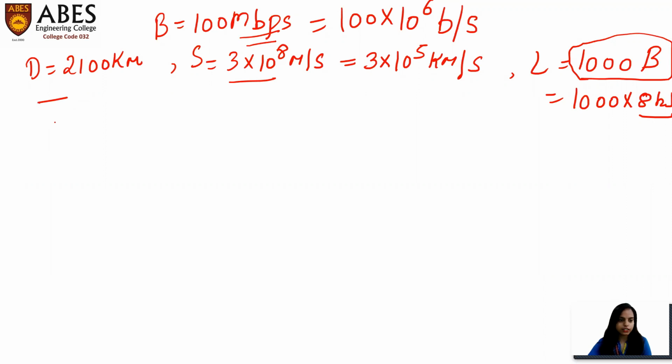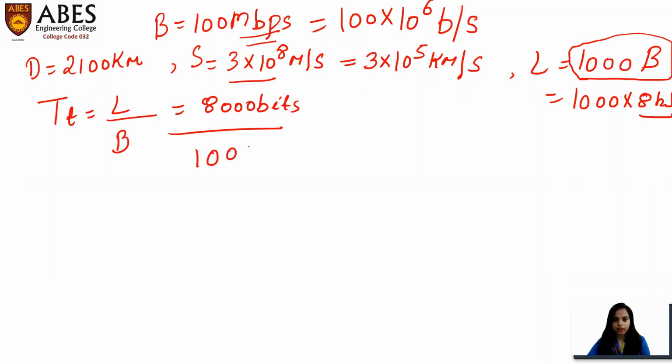So first we'll calculate the transmission time. So transmission time is L by V, and L is basically 8000 bits, and V is 100 into 10 to the power 6 bits per second. What we'll do, we'll cancel out these 2 zeros and 1 zero.